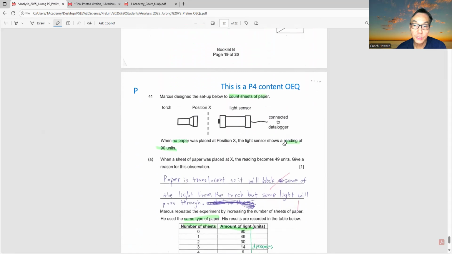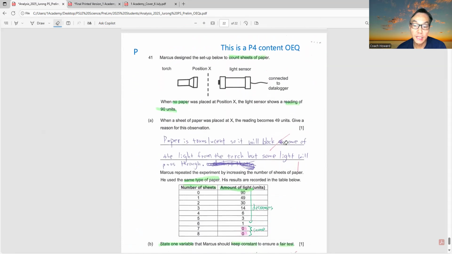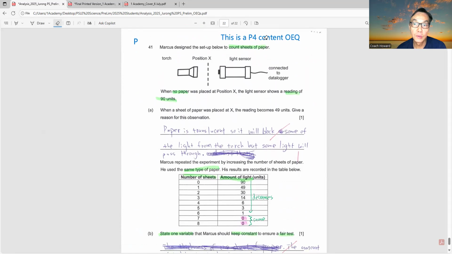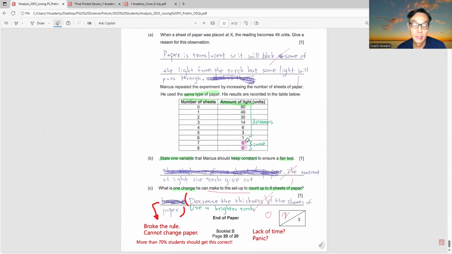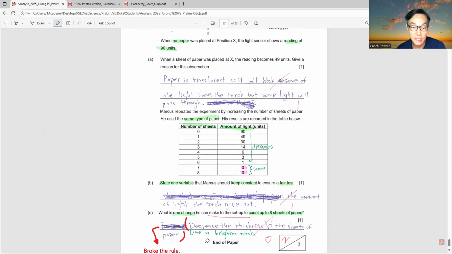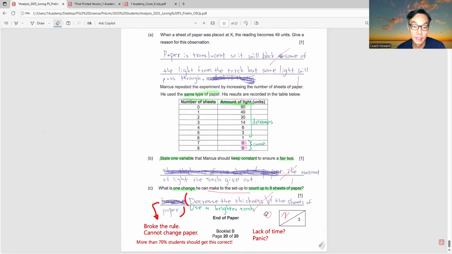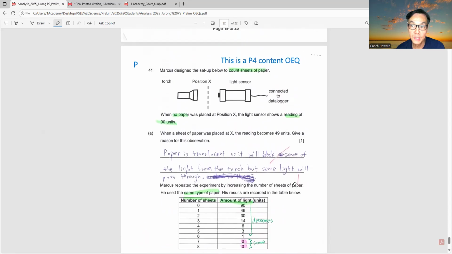I believe this is the last question. I want to explain this slightly slowly because this is a P4 science content question on light. If you remember, in P4 they learn about light. You can see here the student was careless, maybe due to lack of time and panic, because I believe more than 70% of students should get this correct. Because he cannot change the paper, but we know that in P4 we can shift the light closer to position X so that the light sensor will detect more light or greater light intensity.